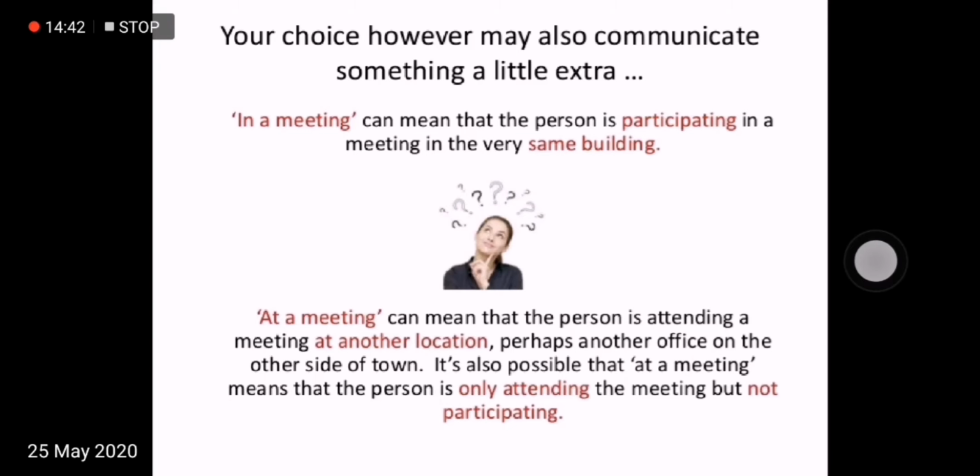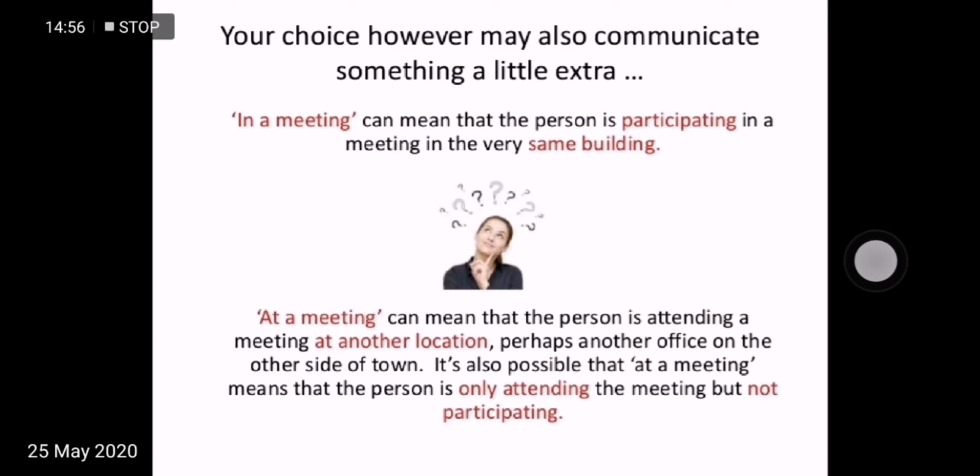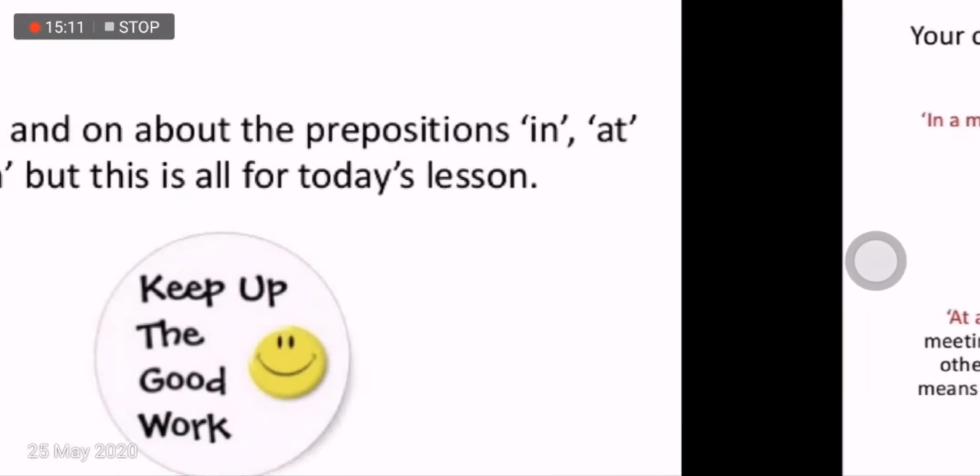In a meeting can mean that a person is participating in a meeting in the same building, but at a meeting is adding information. It can mean that the person is attending a meeting at another location, perhaps another office on the other side of town. It's also possible that at a meeting means that the person is only attending the meeting but not participating. So this is how a little difference creeps in between in a meeting and at a meeting.